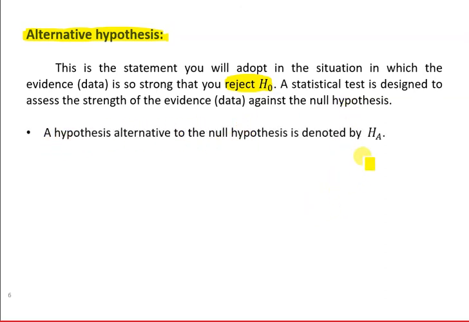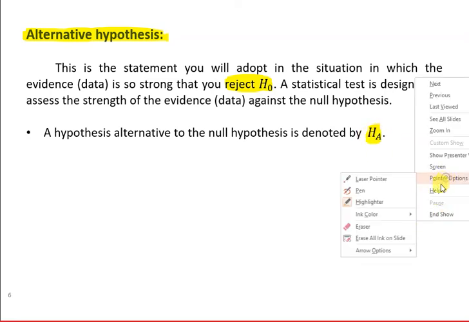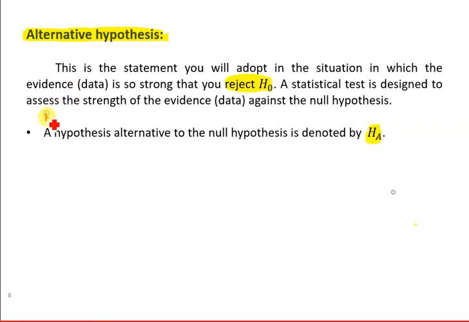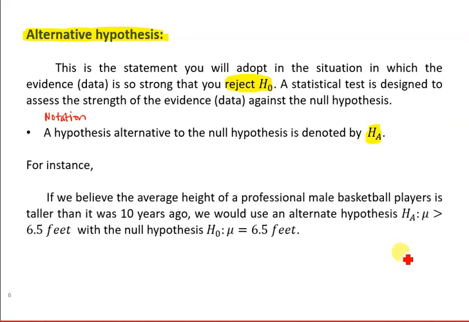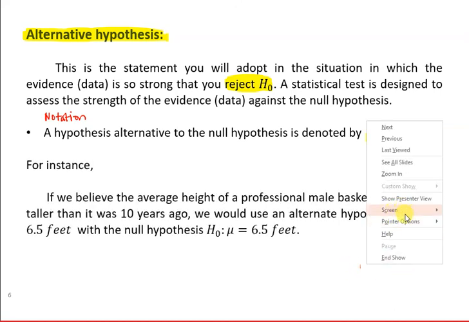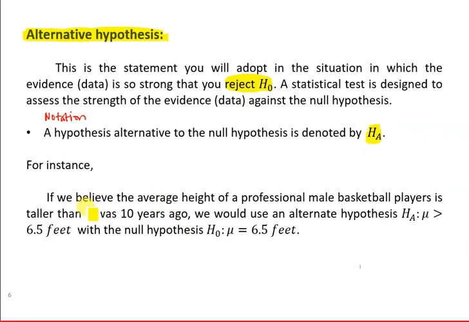Now again comes the notation. It is represented by HA, because alternative hypothesis, H for hypothesis and A for alternative. Now, for instance, if we consider a similar example as in the previous one, if we believe that the average height of professional male basketball players is taller than it was 10 years ago, meaning earlier they were claiming that 10 years ago it was 6.5 feet.